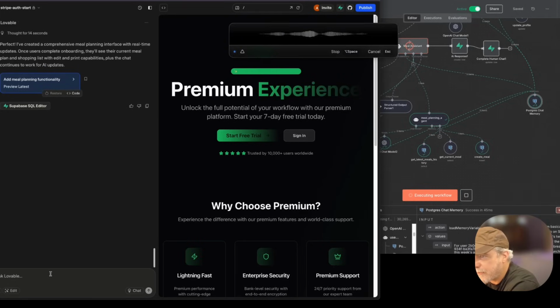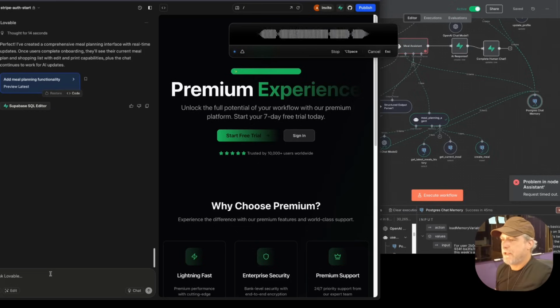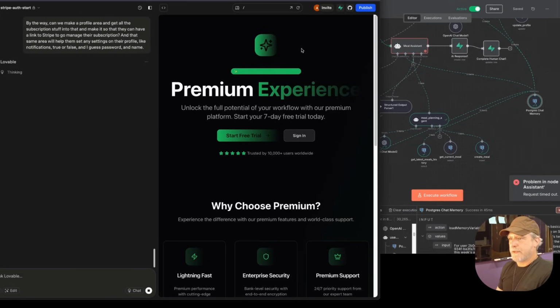By the way, can we make a profile area and get all the subscription stuff into that, so that they can have a link to Stripe to go manage their subscription? And that same area will help them set any settings on their profile, like notifications true or false, and I guess password and name. Let's go have it do that while we come back.